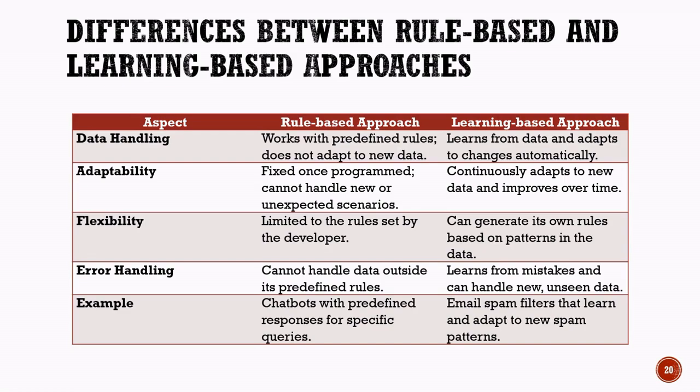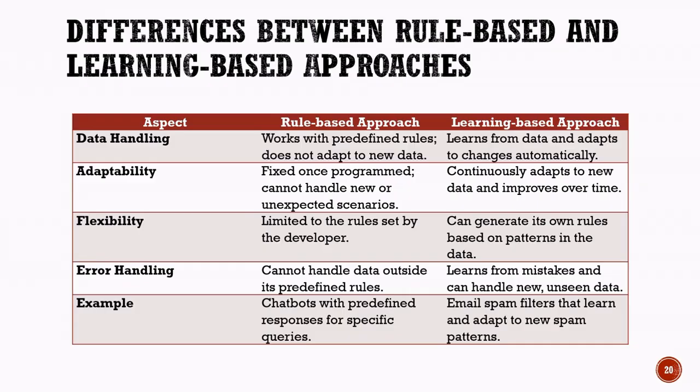The second difference is adaptability. Once a rule-based system has been programmed, its behavior remains fixed unless a developer manually updates the rules. A learning-based system, however, continuously improves and adjusts itself as it processes more data.